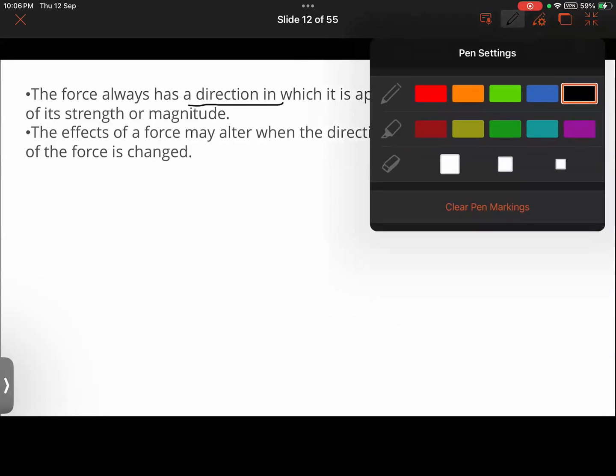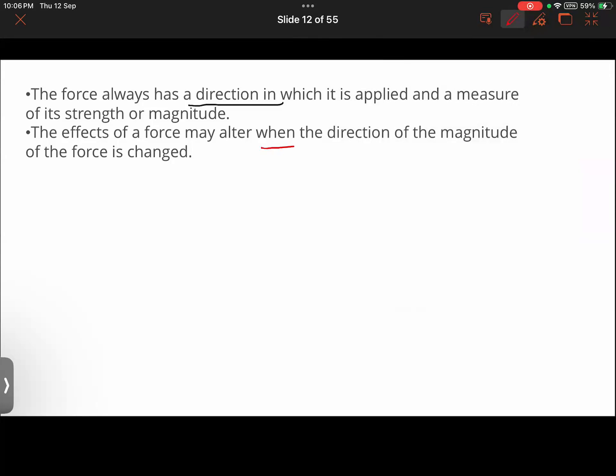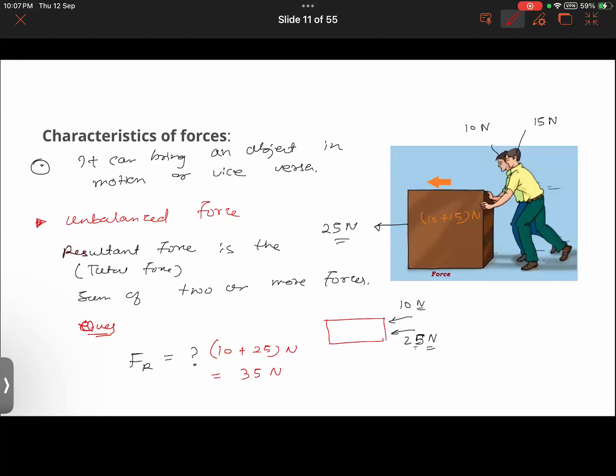Furthermore, we have also learned that the effect of a force can alter when the direction or magnitude of the force changes. What does it mean? Like earlier, the body was moving in this direction. But if the direction of the force changes, now the body will be moving in the other direction. That is what it simply says. Okay.